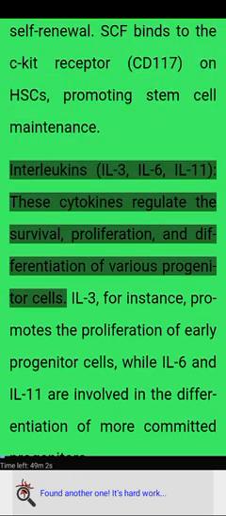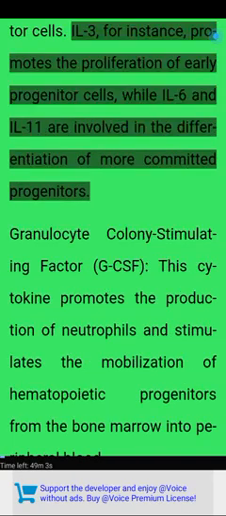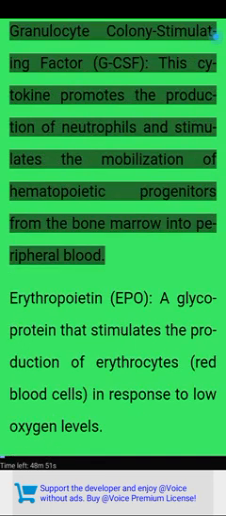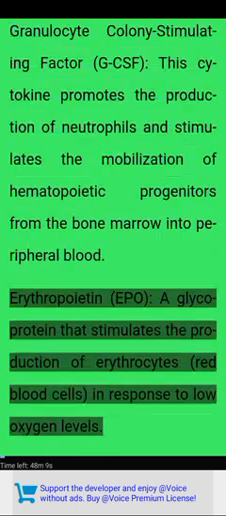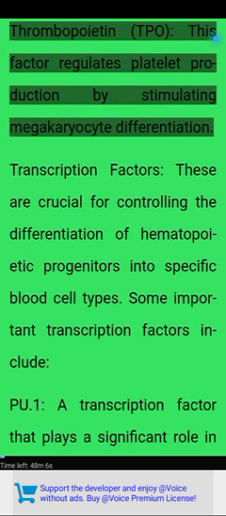Interleukins IL-3, IL-6, IL-11. These cytokines regulate the survival, proliferation, and differentiation of various progenitor cells. IL-3, for instance, promotes the proliferation of early progenitor cells, while IL-6 and IL-11 are involved in the differentiation of more committed progenitors. Granulocyte colony stimulating factor, GCSF. This cytokine promotes the production of neutrophils and stimulates the mobilization of hematopoietic progenitors from the bone marrow into peripheral blood. Erythropoietin, EPO, a glycoprotein that stimulates the production of erythrocytes, red blood cells, in response to low oxygen levels. Thrombopoietin, TPO. This factor regulates platelet production by stimulating megakaryocyte differentiation.